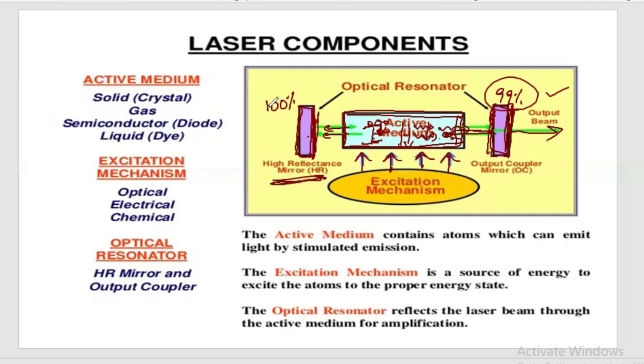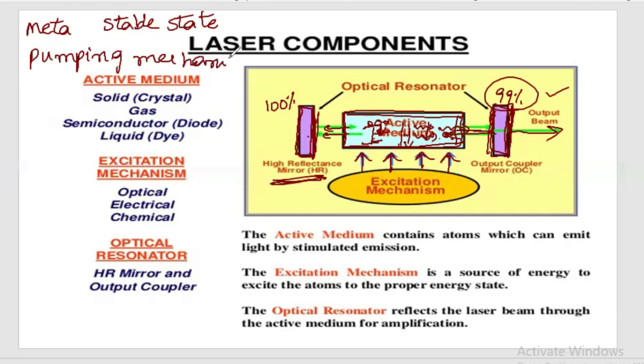So these are the necessary elements of lasing action to get laser light. We need a metastable state. We have to identify a metastable state and pumping mechanism, and then see where the population inversion is going on. Population inversion is important. Then which type of resonating cavity is used, and finally the number of energy levels involved in the active medium. We'll see the lasers in detail in the coming videos.